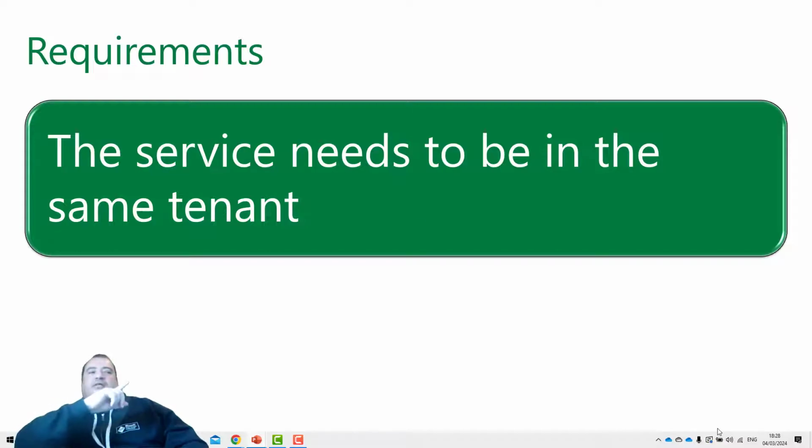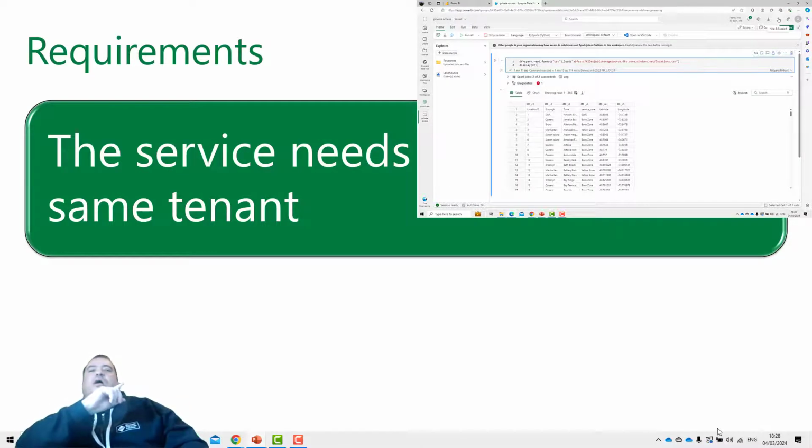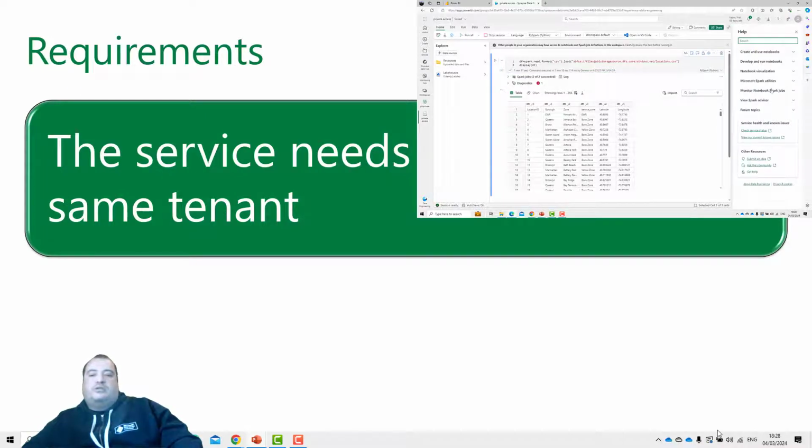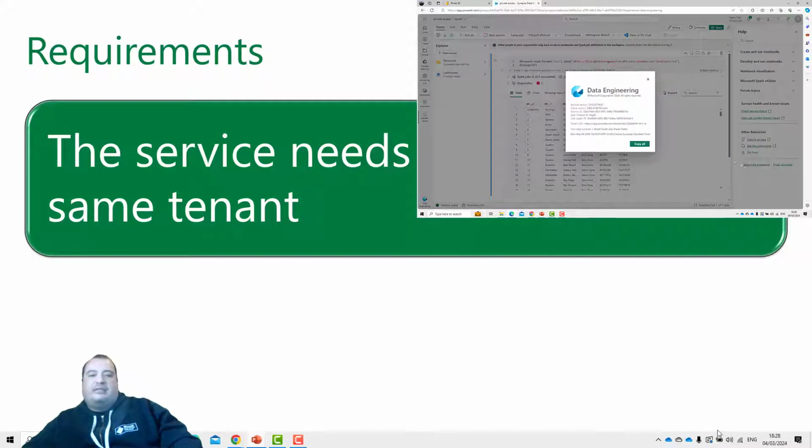You can see here on the side of the window how you can check this in Power BI. You click Help and Support and click the About option. The About option changes according to the experience that you are using, but it doesn't mind. And here you have the tenant URL.